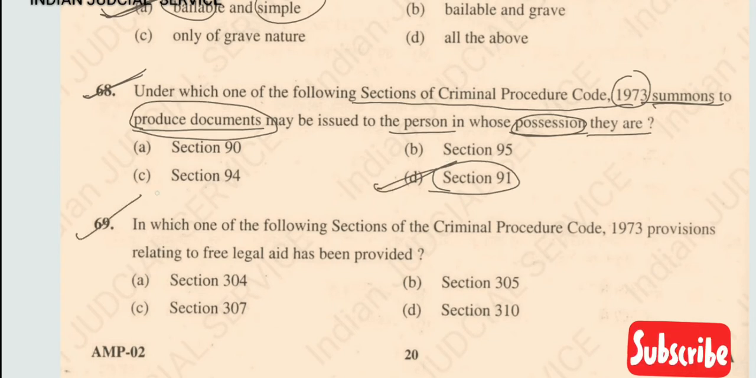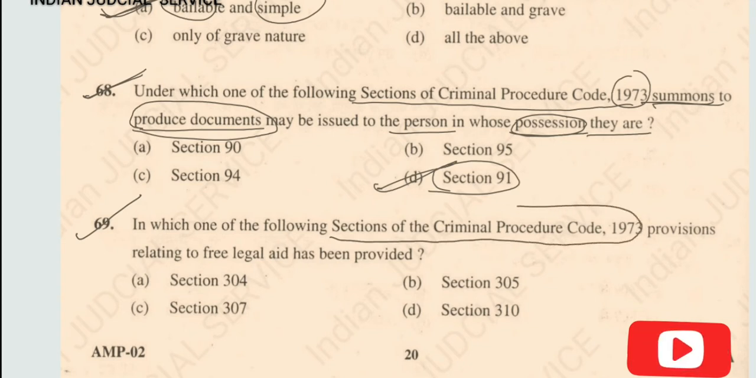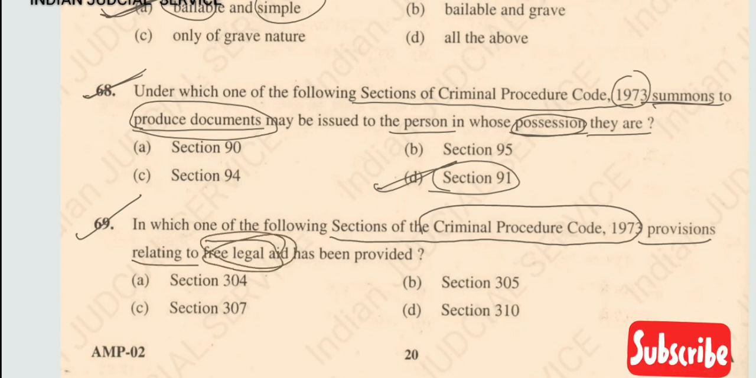Now question number 69, in which one of the following sections of the Criminal Procedure Code 1973 provision relating to free legal aid has been provided? So free legal aid has been provided in section 304 of Code of Criminal Procedure. So answer here option A.